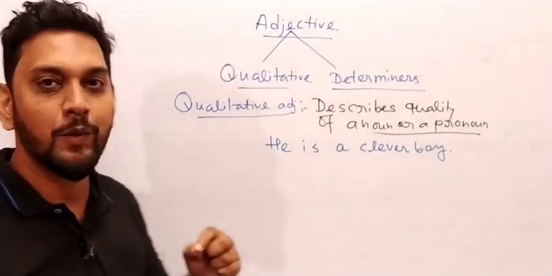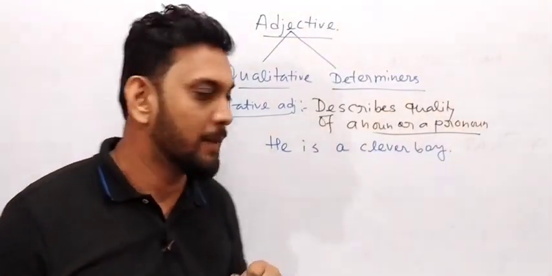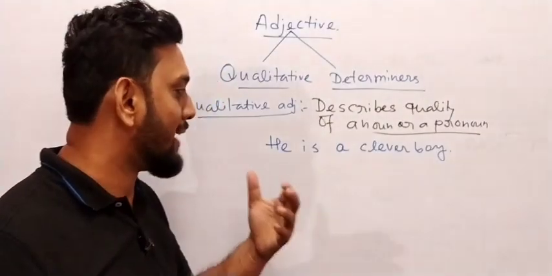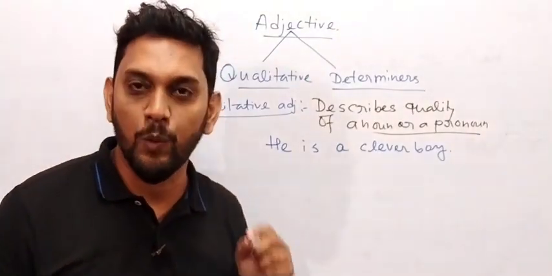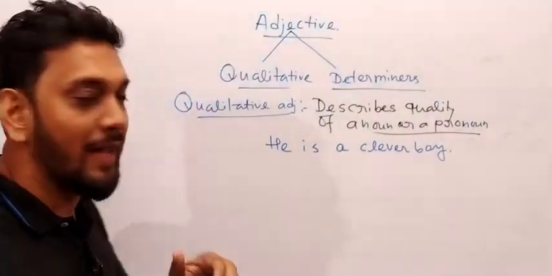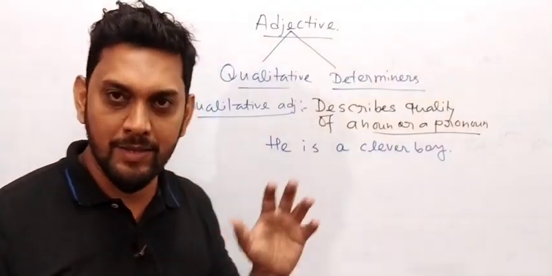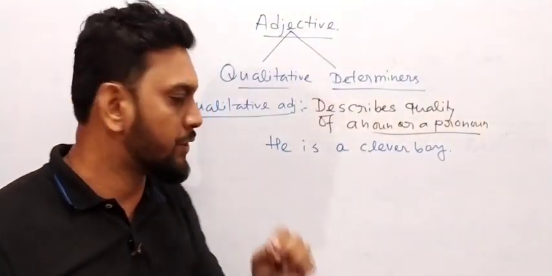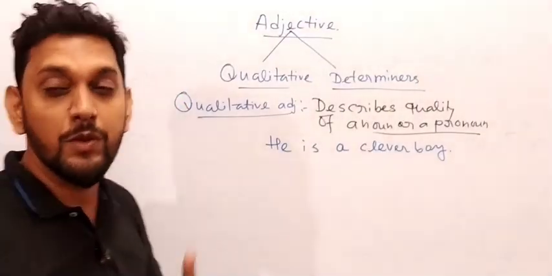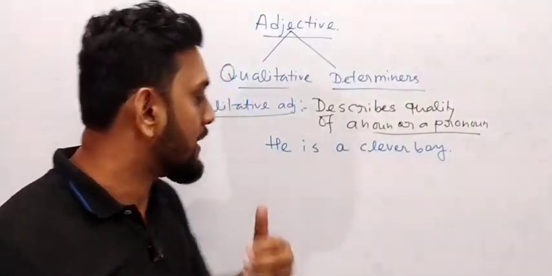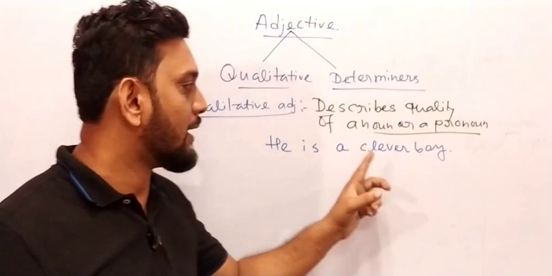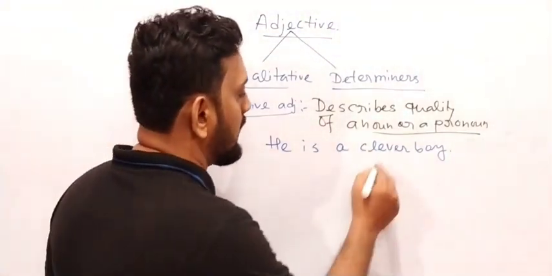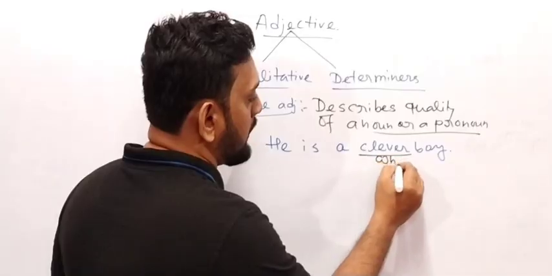Now how can you find the adjective in this sentence? He is a clever boy. How can you tell where the adjective is located in this sentence? I gave you an idea last day: in order to find the adjective in a sentence, use the question word "what kind of", and using "what kind of" you can easily get the adjective in a sentence. He is a what kind of boy? He is a what kind of boy?